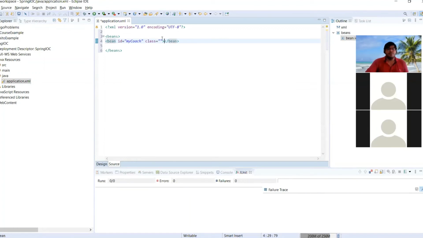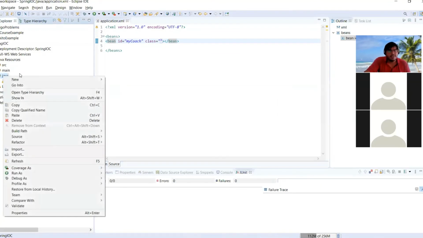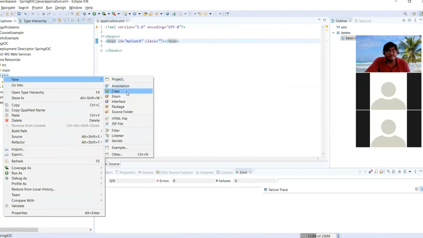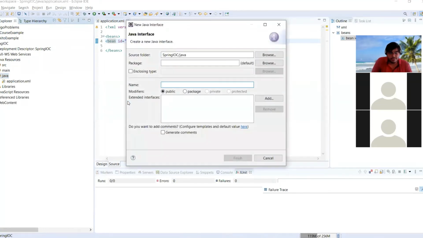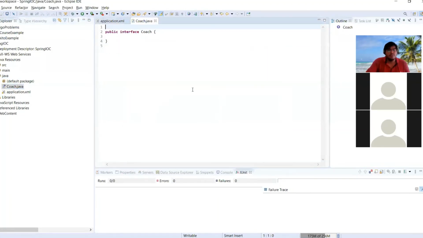So here we have to give the full name of the class along with the package. So first we have to create the class also, because we need to define some class object here. So I'm creating one class. I'm creating one interface first, the Coach interface. This is the interface. Let's say it is having just one method.